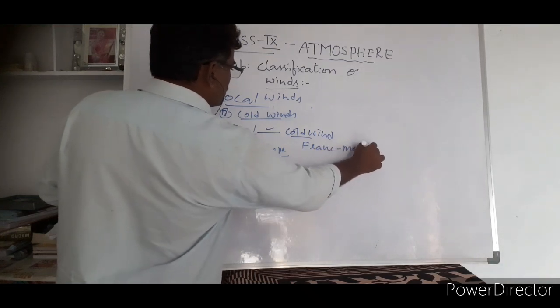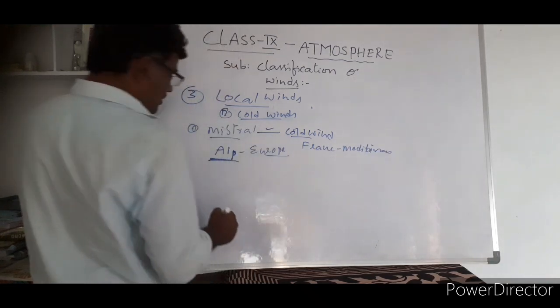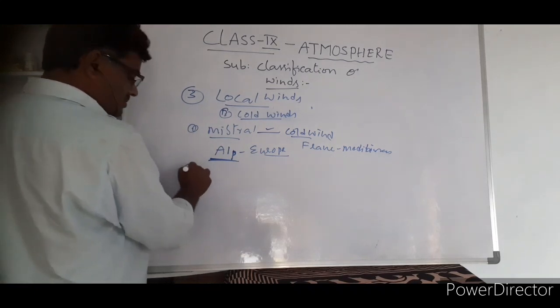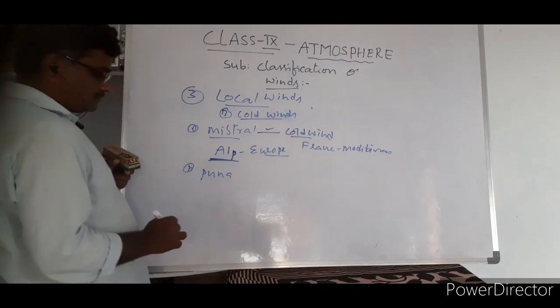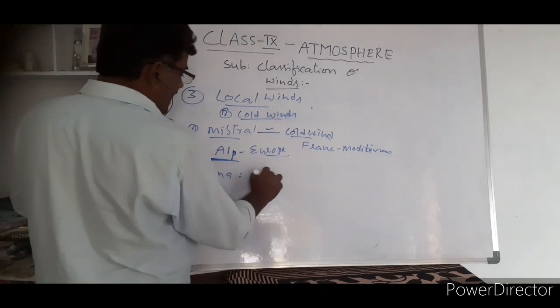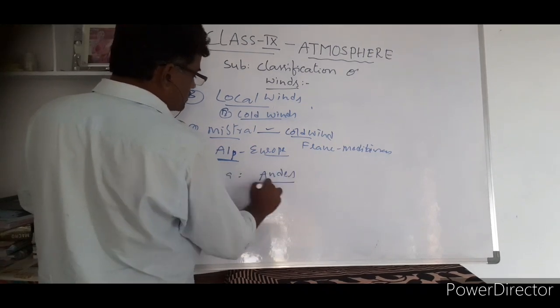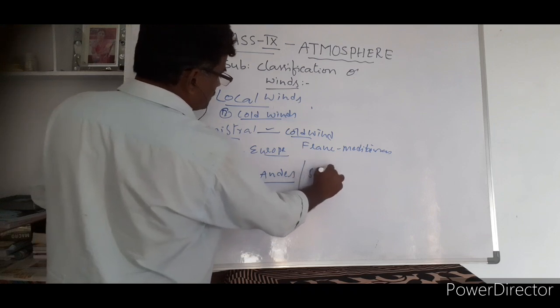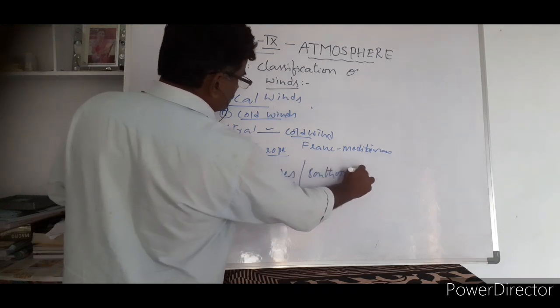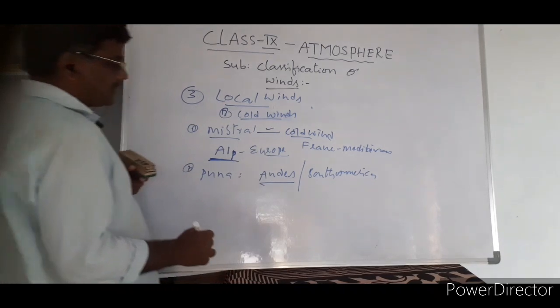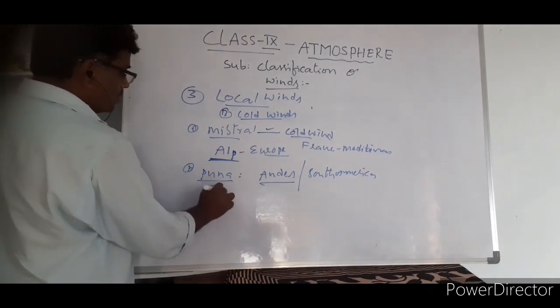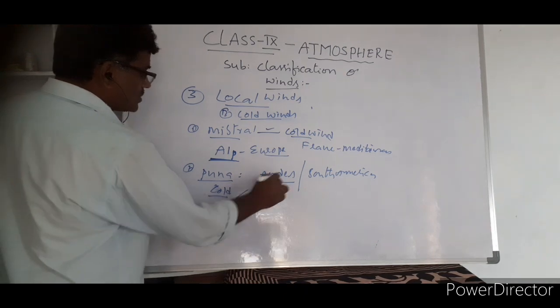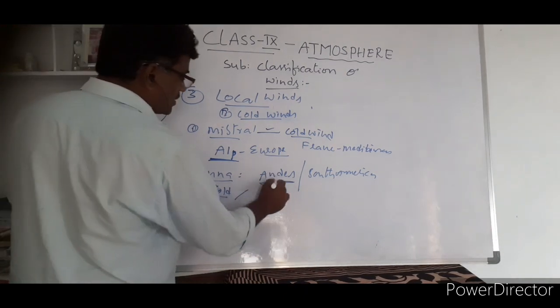Coming to the second one, Puna. This blows in the Andes Mountains, located in South America. Puna is a cold wind that blows in South America in the Andes Mountains.